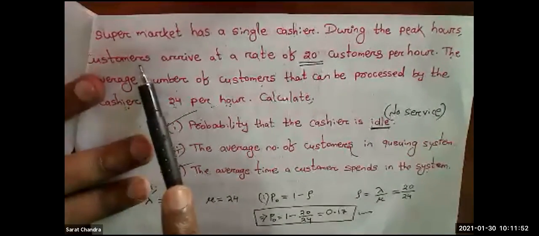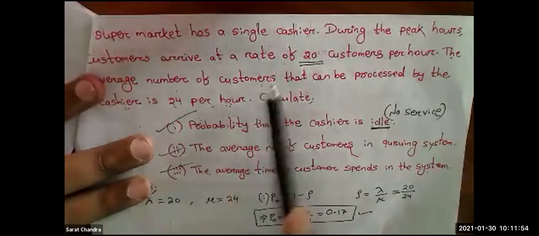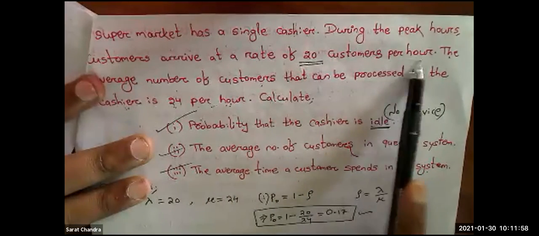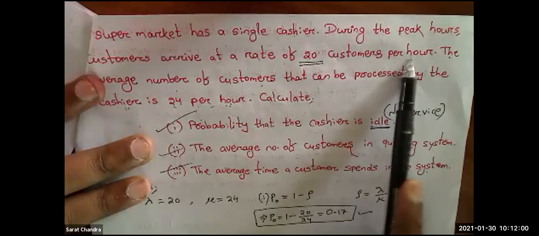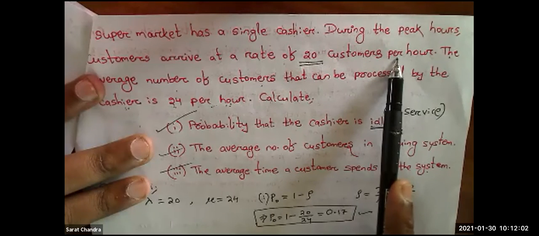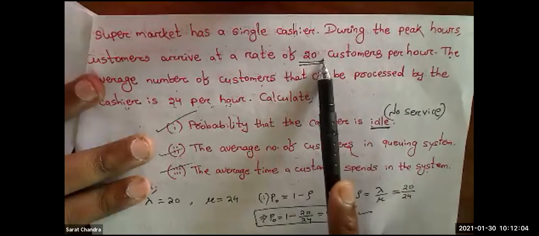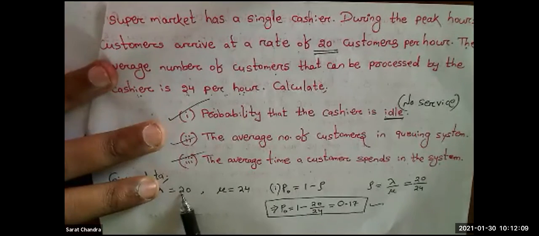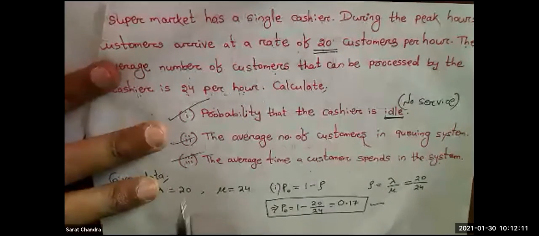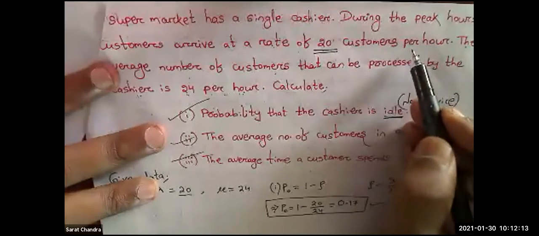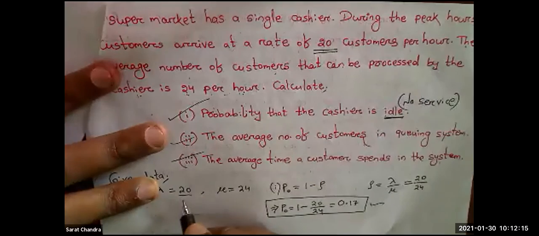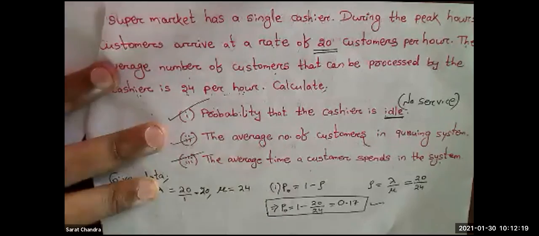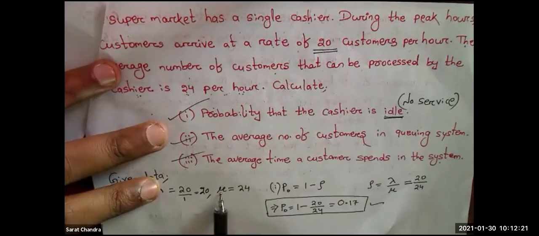For example, in the previous problem we did last class, customers arrive at a rate of 20 customers per hour. Here it is already written per hour, meaning in 1 hour 20 customers are coming. So we took the lambda value as 20: number of customers 20 divided by time per hour, meaning 1 hour, so 20 by 1 is 20. Similarly, we took mu as 24.